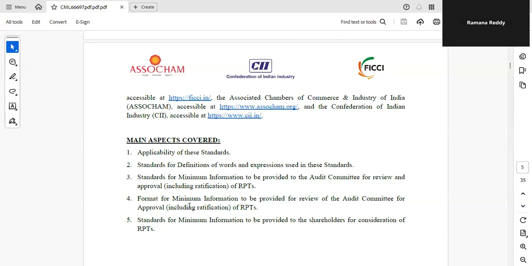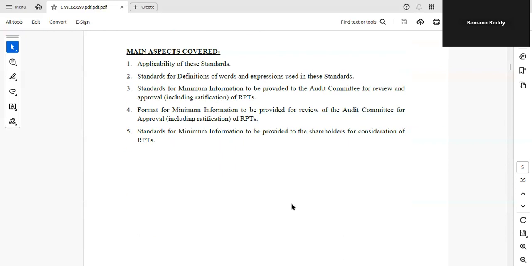And another one is format for minimum information to be provided for review of the audit committee for approval, including ratification. Earlier one is a standard and another one is a format. And standards for minimum information to be provided to the shareholders for consideration of RPTs. This is what is covered in these standards.